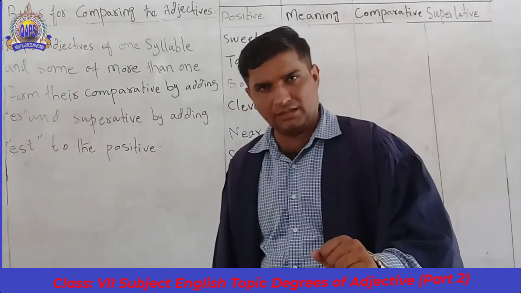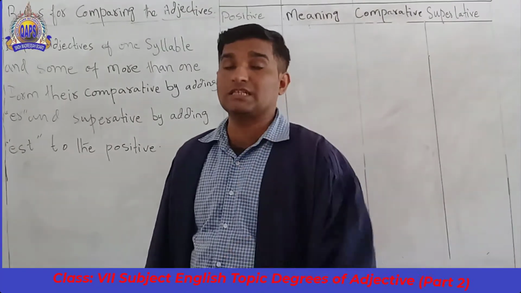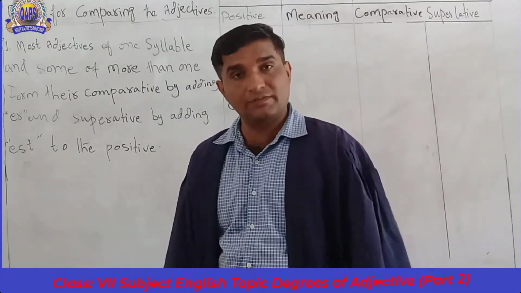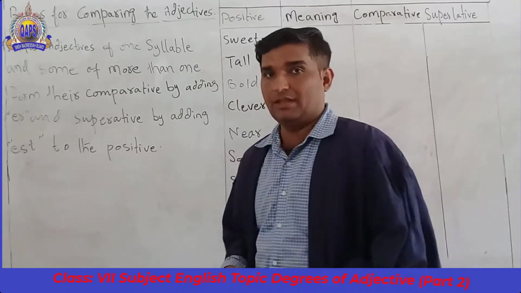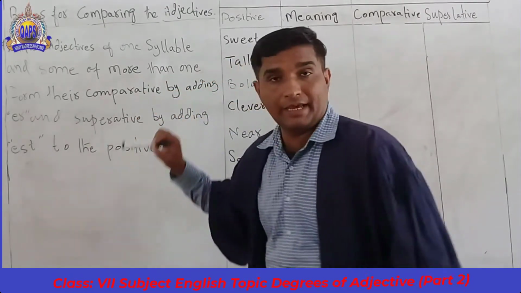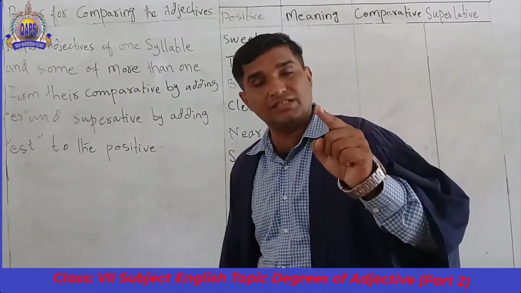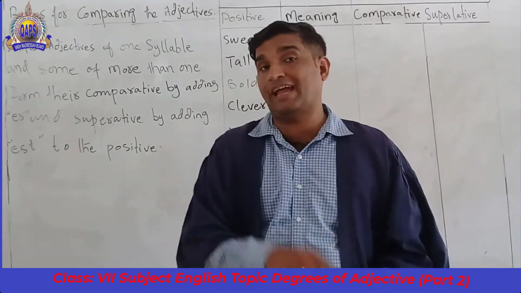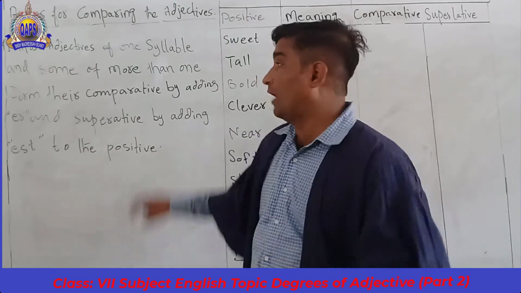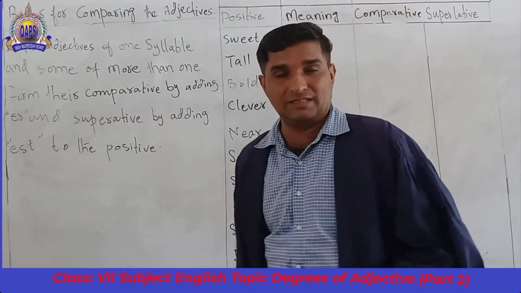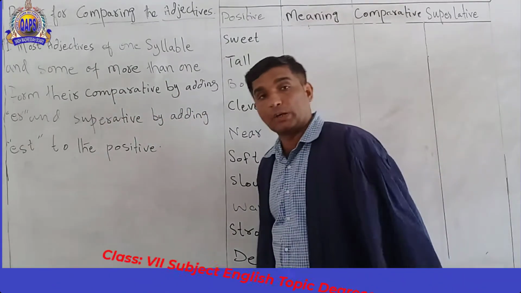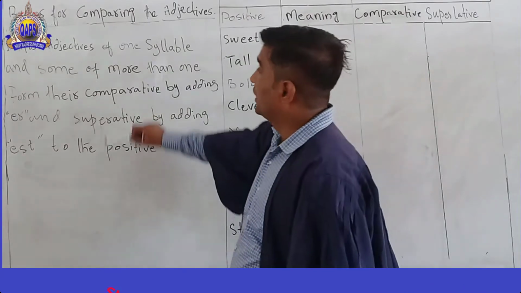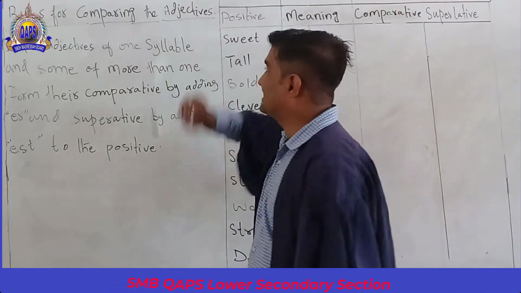In our previous lecture, I told you the definitions of positive, comparative and superlative. Now, we are here to change the positives into comparative and superlative by following these rules.